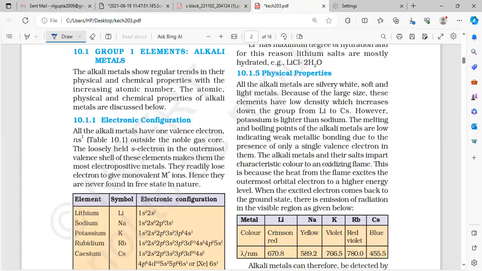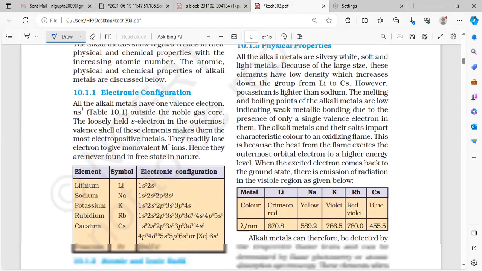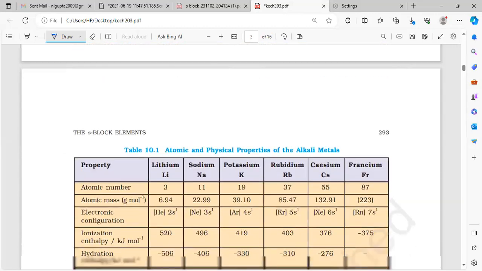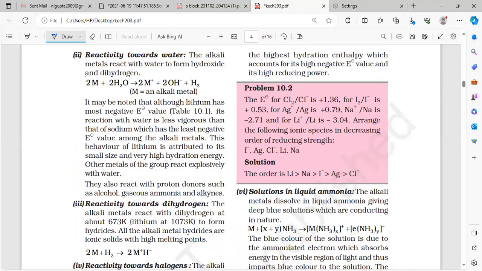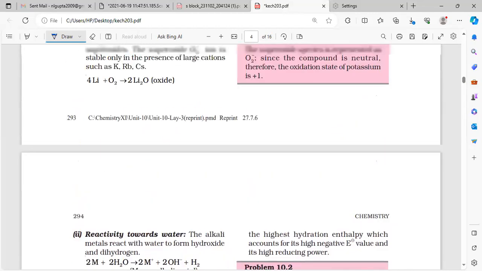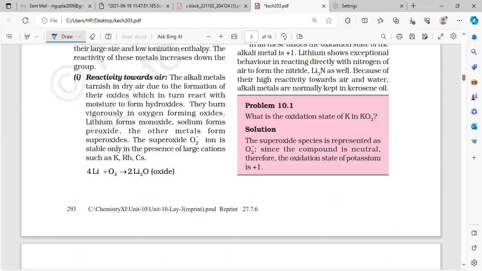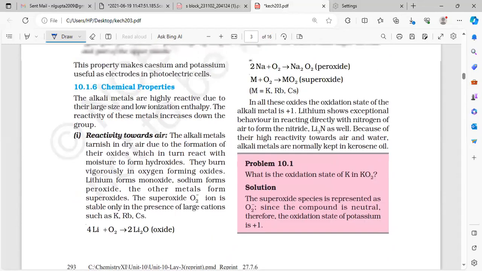Somewhere the slides are, give me a little bit of time, I will clarify your doubt.